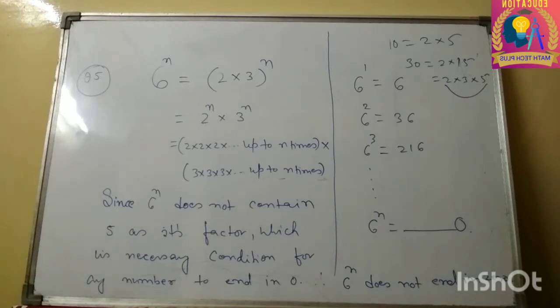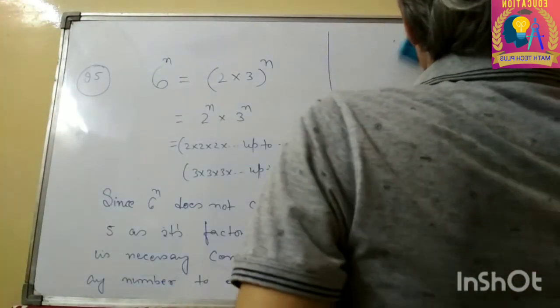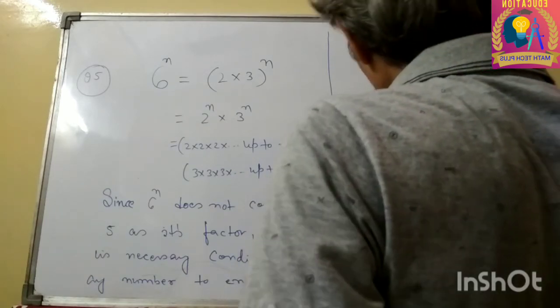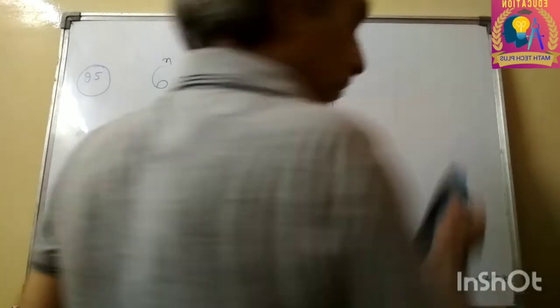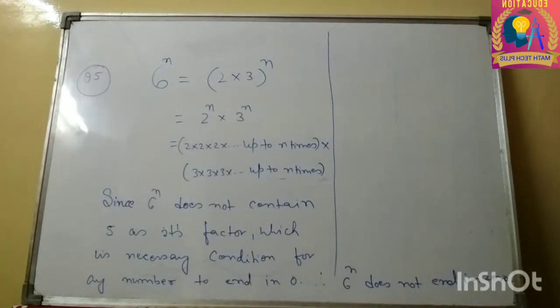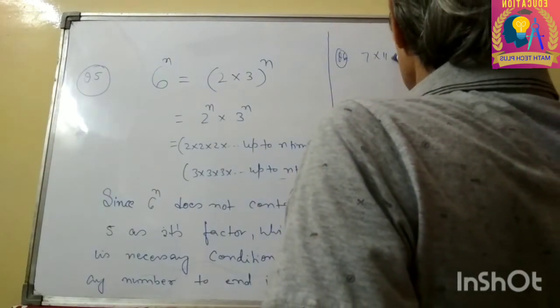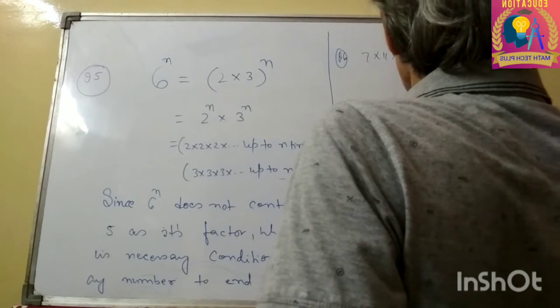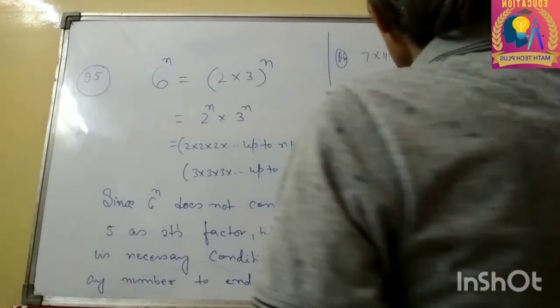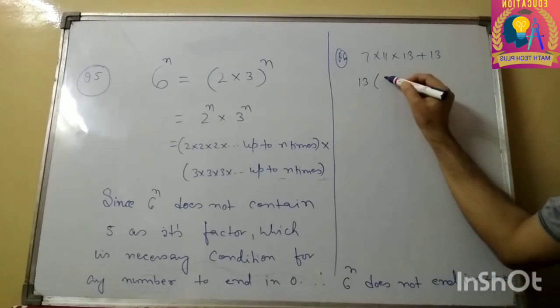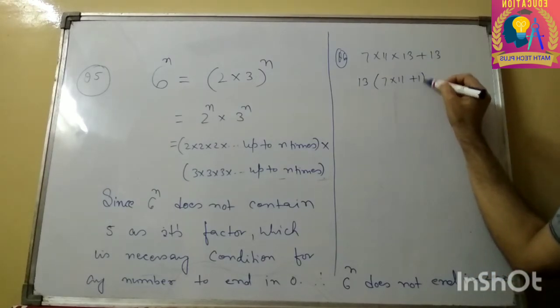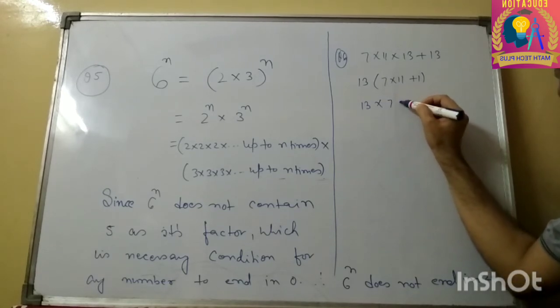Note this down. Now I am doing question number 6. It's a simple one, if you have seen the last video and understood the concept of prime as well as composite numbers. It's given 7 into 11 into 13 plus 13. Now we can take 13 as common. What we get is 13 into (7 into 11 plus 1), which is 13 into 78.